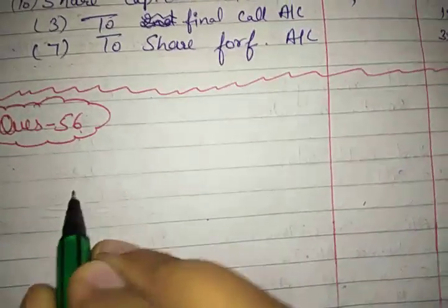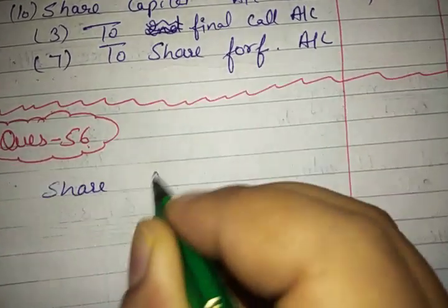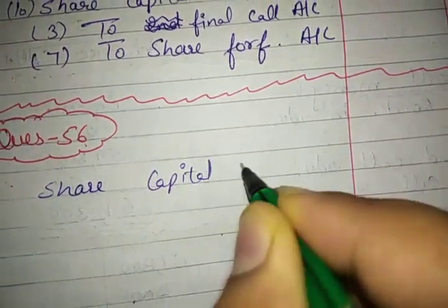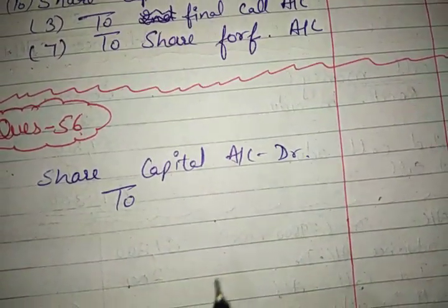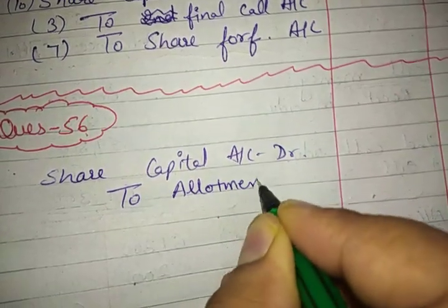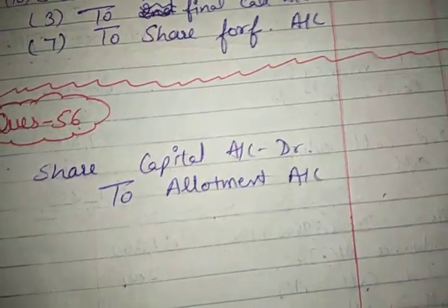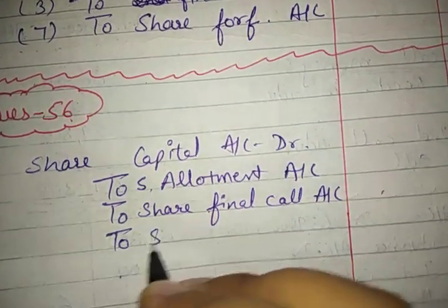So first of all we will pass the entry for the forfeiture of shares. The entry will be share capital account debit to whatever this person has not paid. This person has not paid the allotment and the first call money, and also whatever is paid will be included in share forfeiture account.